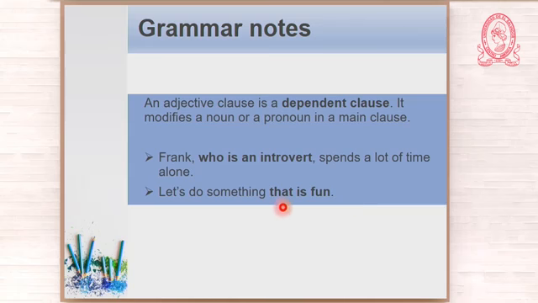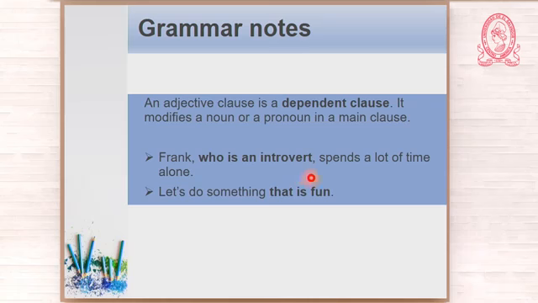Okay? One characteristic of an adjective clause is that it is found after a noun like Frank or a pronoun like something. Okay? Something is very general. So when you say that is fun, you're identifying something, so you don't need a comma. Frank is a proper noun. You already know who the person is, so the information given by the adjective clause is extra, so you use commas.